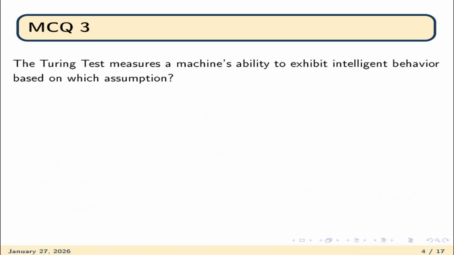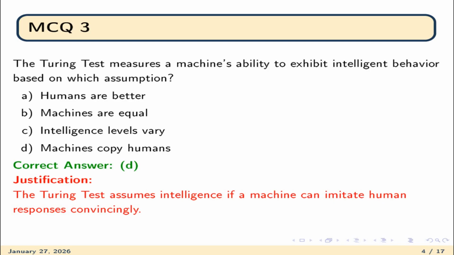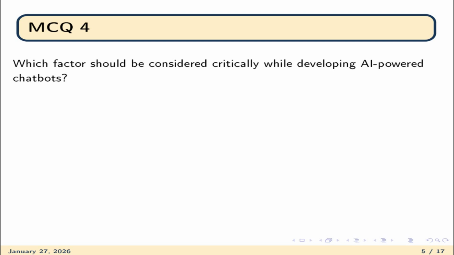Question number 3. The Turing Test measures a machine's ability to exhibit intelligent behavior based on which assumption? Humans are better, machines are equal, intelligence level varies, machines copy humans. The correct option is D, because the Turing test assumes intelligence if a machine can imitate human responses convincingly.